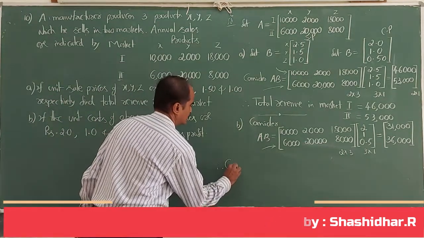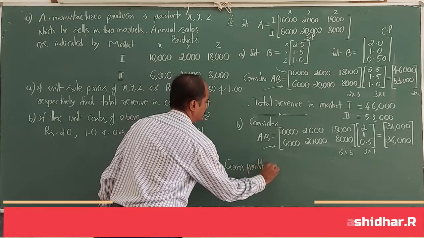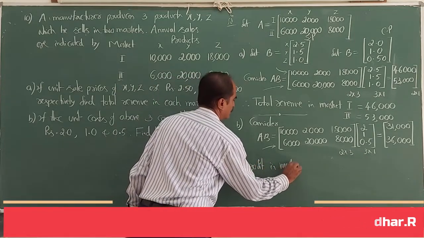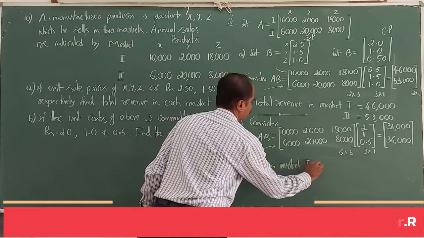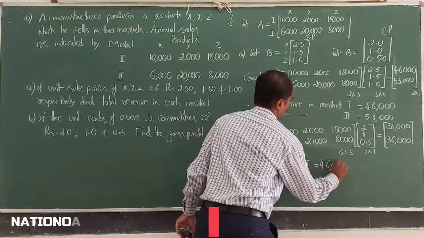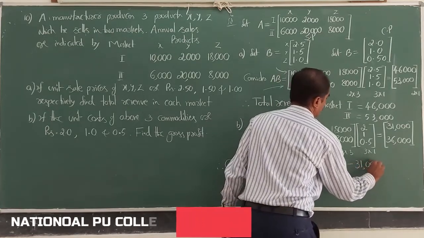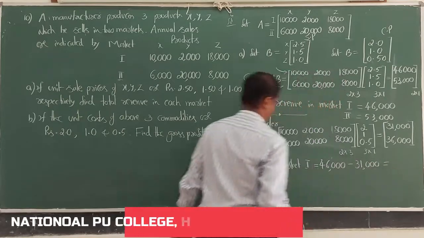So therefore, gross profit in market 1 equals 46,000 minus 31,000.